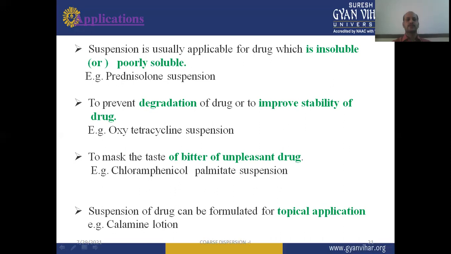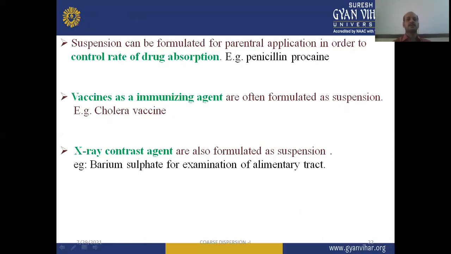So these are some of the applications with suitable examples given here. Next, suspensions can be formulated for parenteral application in order to control the rate of drug absorption, like penicillin procaine or procaine penicillin, which can be administered through the parenteral route. So it can be formulated for controlled rate of drug absorption.